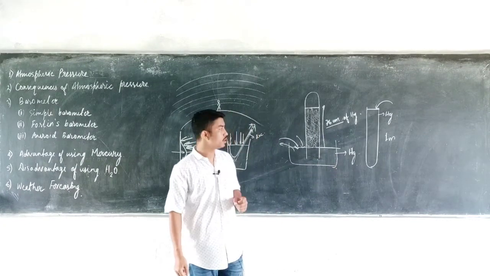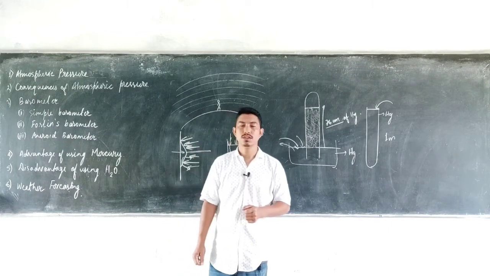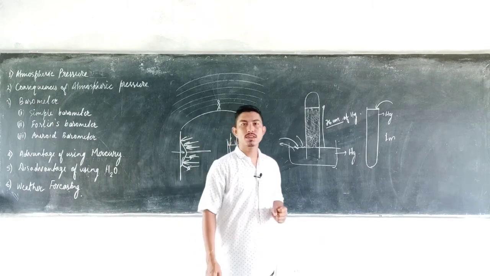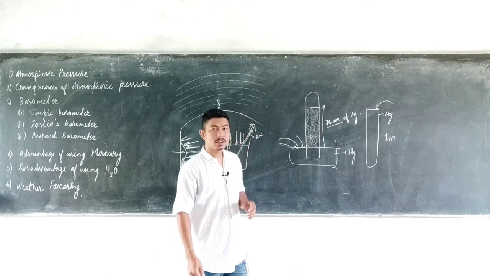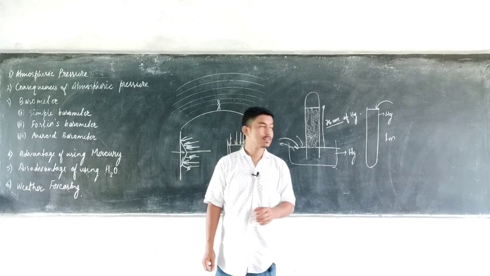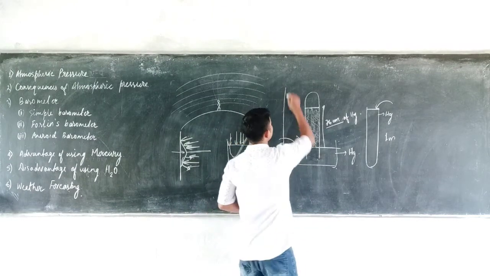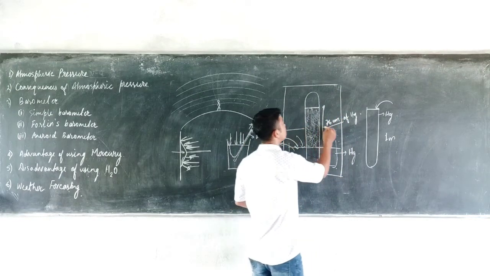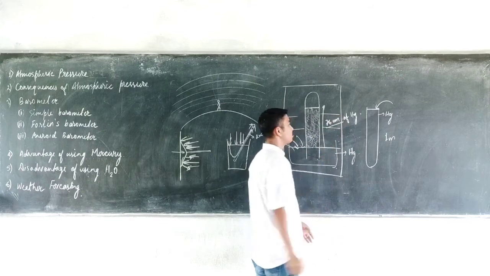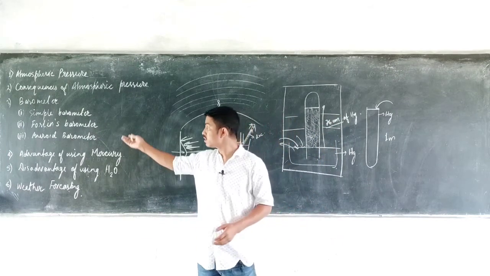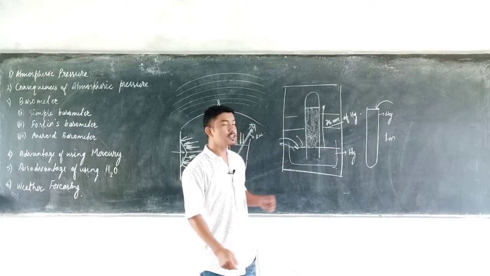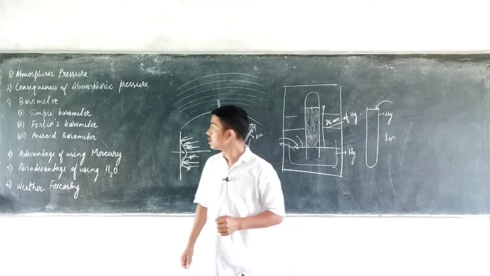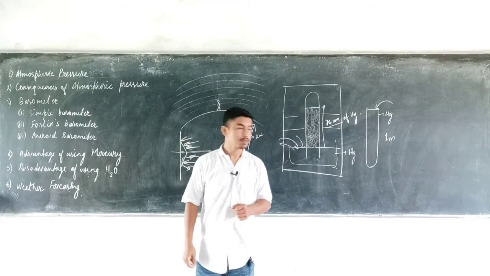So there is an inconvenience in the transportation of a simple barometer. To overcome these demerits, what is done? A simple barometer is placed inside a cage with a special arrangement where the test tubes are held together with the help of certain systems, and this is known as the Fortin barometer. So the Fortin barometer is a modified type of simple barometer.